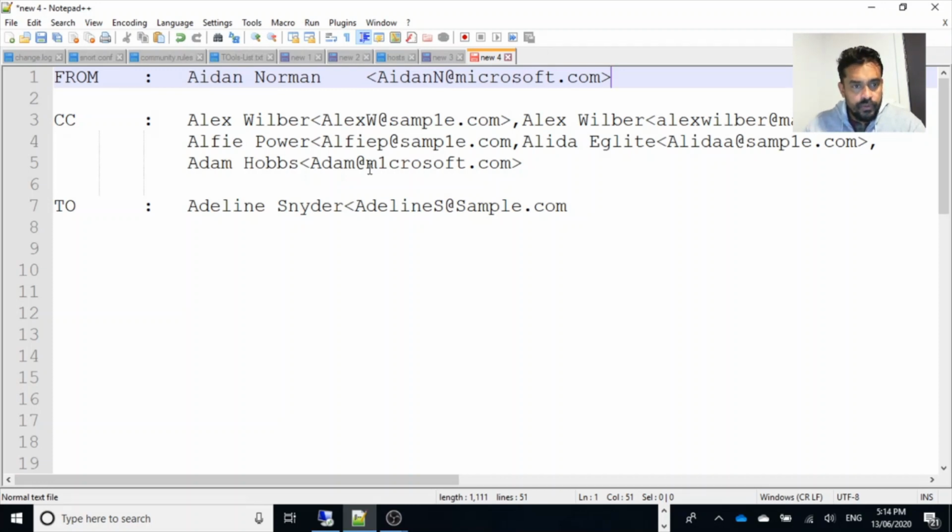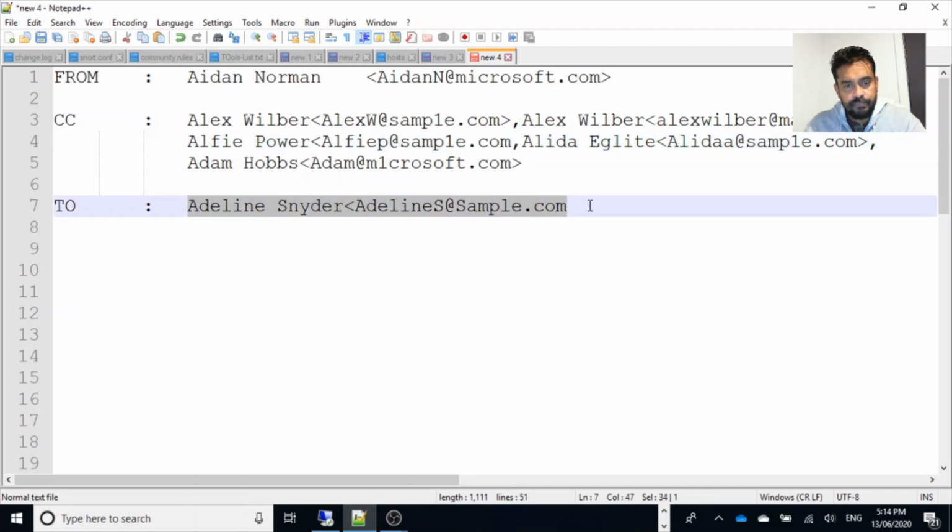If you concentrate here, you'll notice the carbon copy, or CC, is given to Alex Wilbur. Let's say I have taken some examples, like example.com and Alex Wilbur, and he has also been copied at what looks like his personal email address. And Alpha Power, again a sample name. These are some of the responsible people from the organization. And the to address is this.